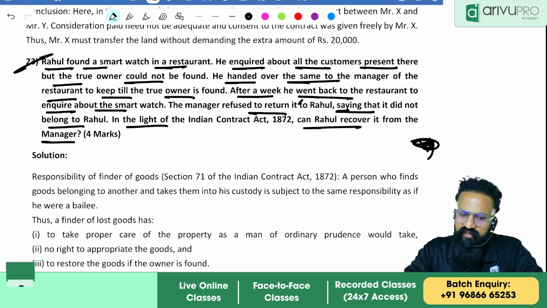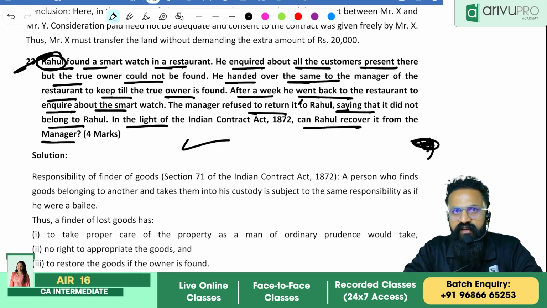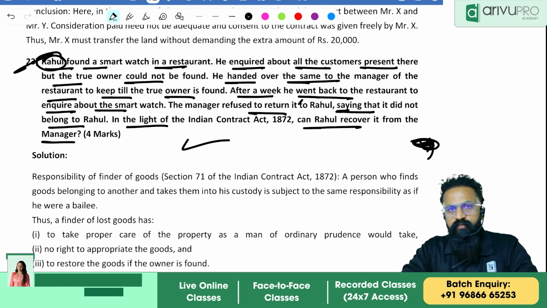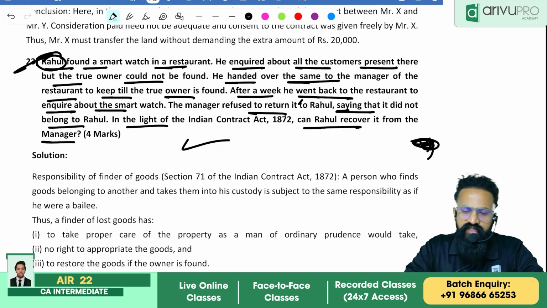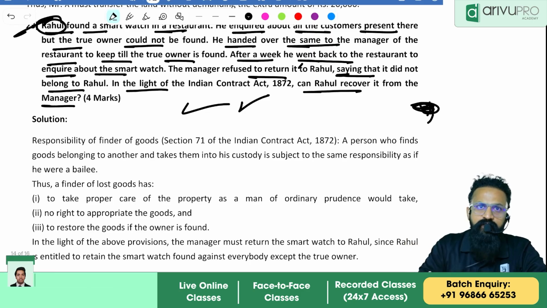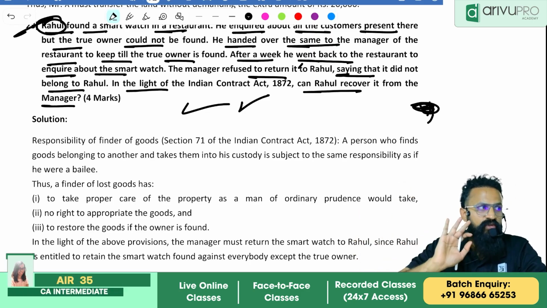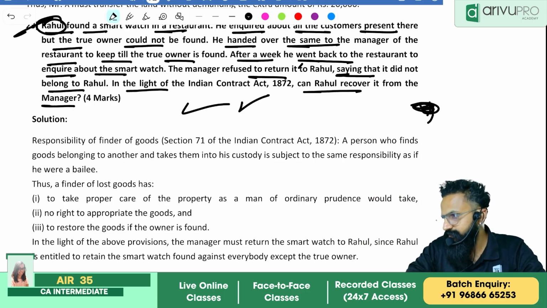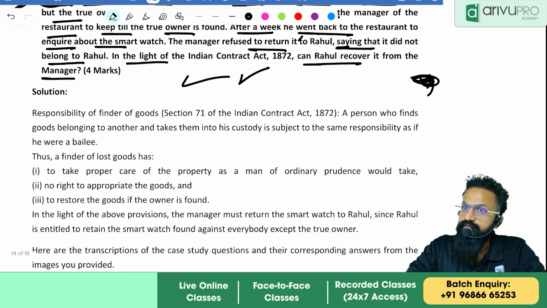In the given case, Rahul found the smartwatch. If at all the manager has put some expenses to find the owner, it is Rahul's responsibility to pay for it. But who can take the possession of the watch? It is always Rahul who can take the possession of the watch. So a person who finds the goods, if he cannot find the owner, will become the next owner for that particular product. Clear? Yes? So I have to put in reasonable efforts to find the owner.